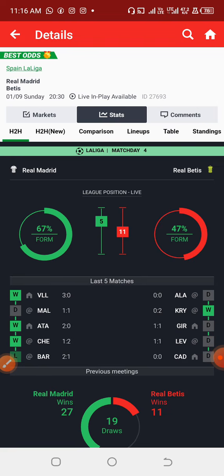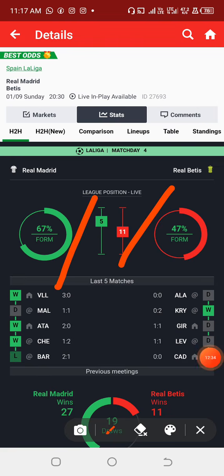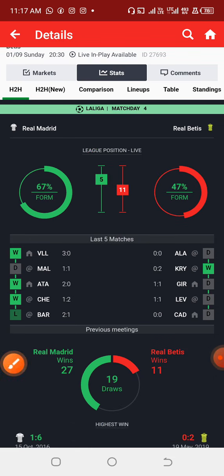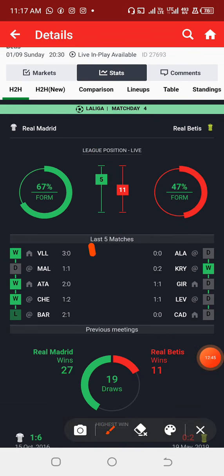Alright, so fortunately we can see that the home team here is currently in form compared to that of the away team, and check their league position, they are leading. And let us check the last previous games against their opponents, and we can see that while playing at home, they were able to register at least 2 goals or more here.